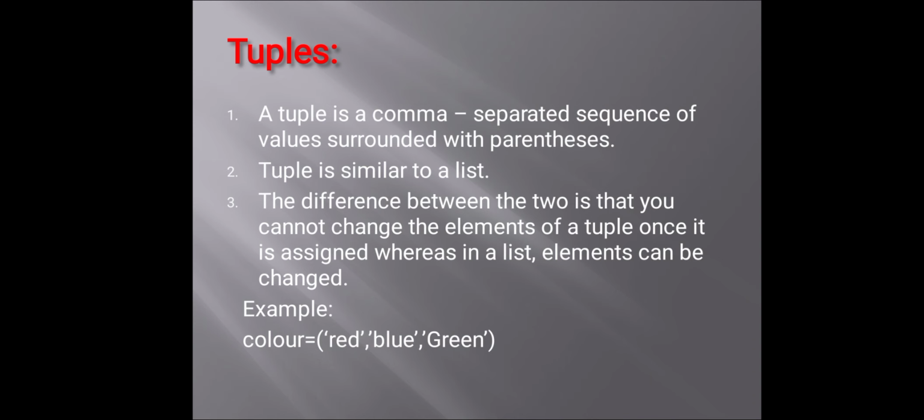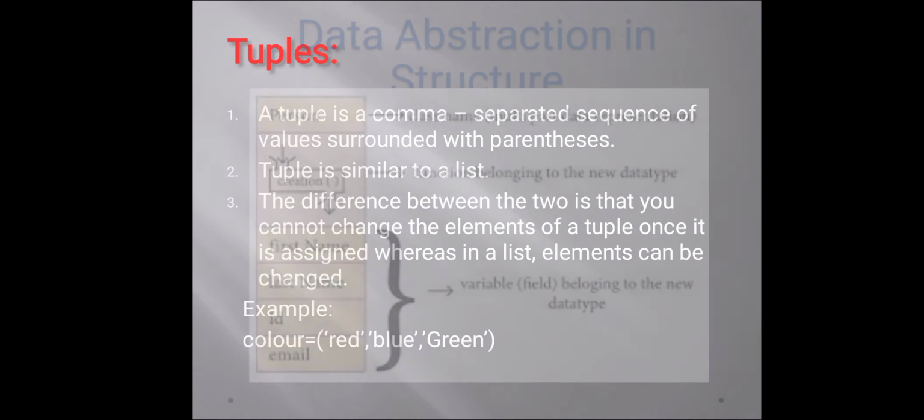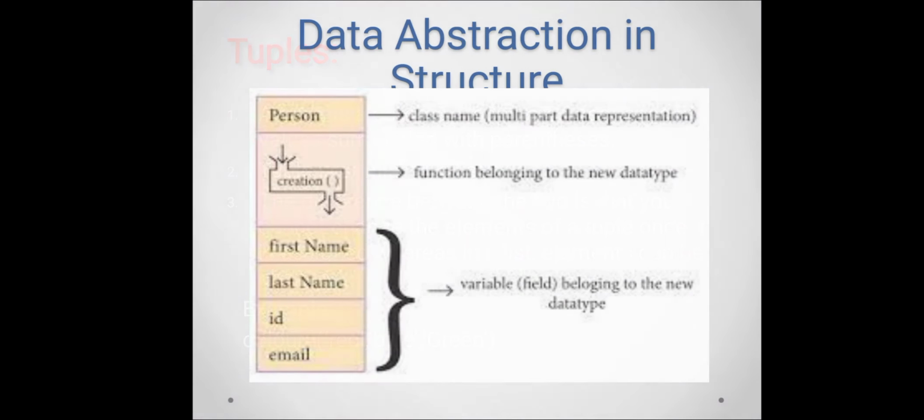Next we can see the data abstraction structure. Can you see the diagram? The first step will be person. This is the name of the class. Here the user can assign more than one data. The next step will be a creation step, that is a function belonging to the new data type. Here we can initiate the name of the data type like int, float, char, double, etc. Next step will be first name, last name, id, email.